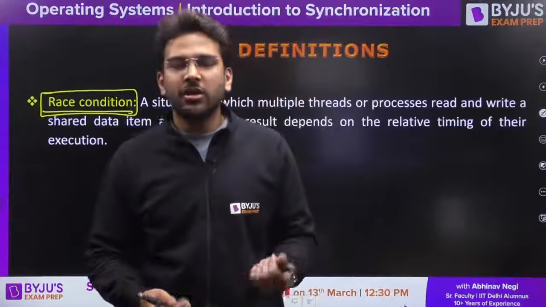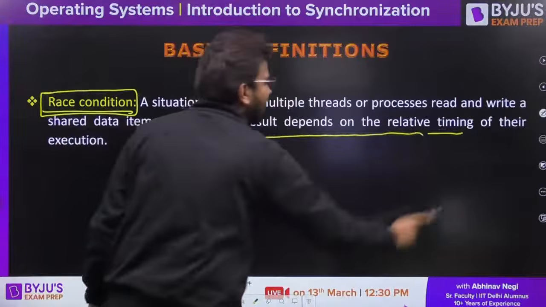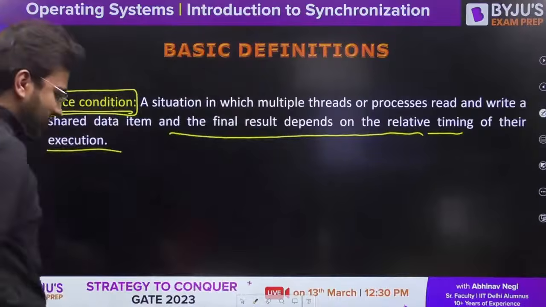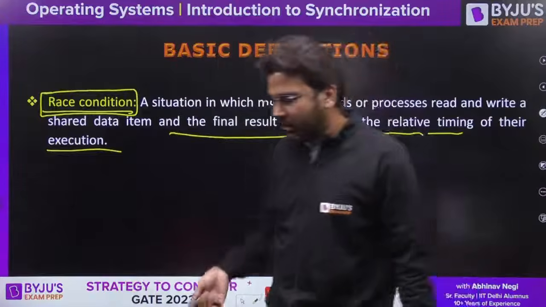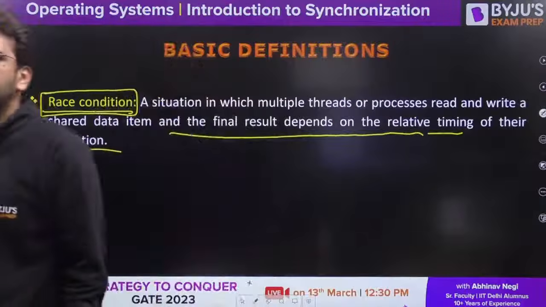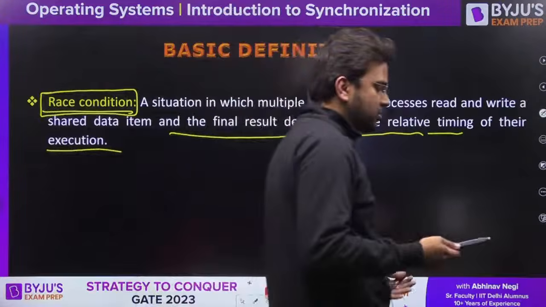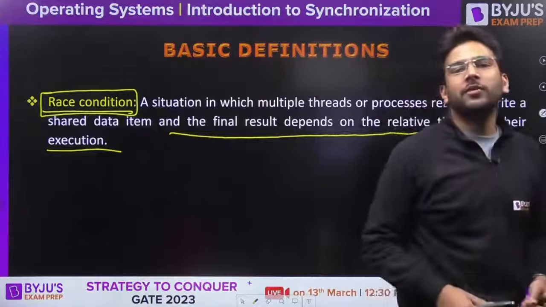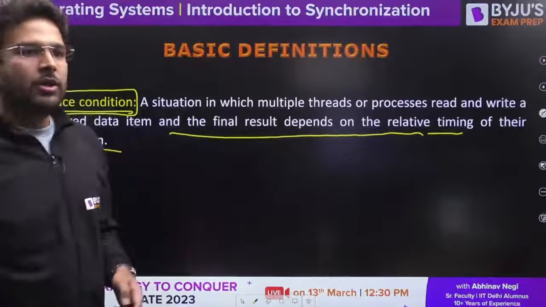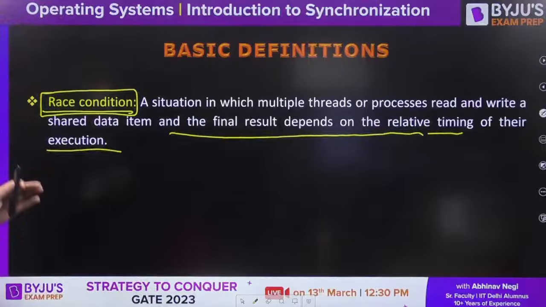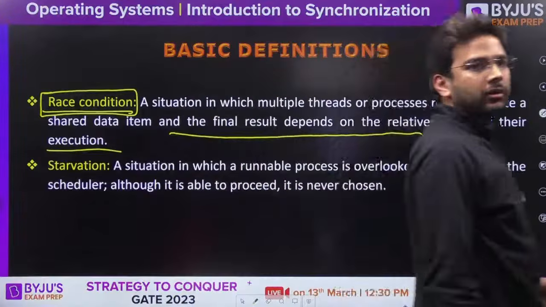This condition we call a race condition, because ultimately you can see the final result depends on the relative timing of their execution: whether P1 is executing first or P2 is executing first, whether P1 is updating the value first or P2 is updating the value first. So yes, there is a race between the processes to access the shared variable, exactly. Okay, so this is what we call a race condition. Is it clear so far, everyone?